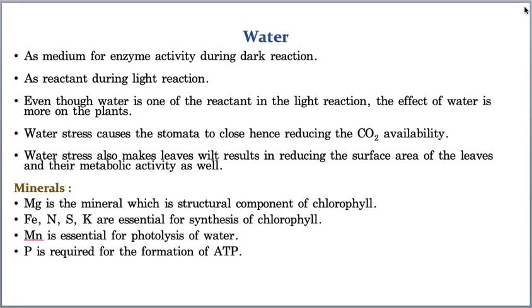Now the last one is inclusive of water only. So minerals are not a separate factor, because minerals are present in dissolved state in water. So water along with minerals, especially magnesium. Magnesium is the central atom of the chlorophyll molecule, right? So if magnesium is not there, chlorophyll will not form. If chlorophyll is not there, light can't be trapped by the plant. And iron, nitrogen, sulfur and also potassium are essential for the synthesis of chlorophyll.